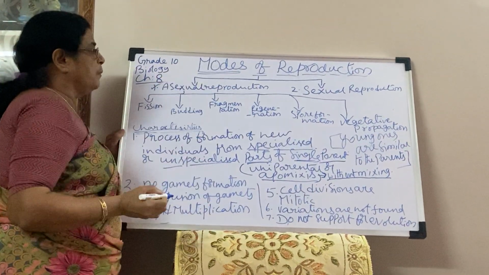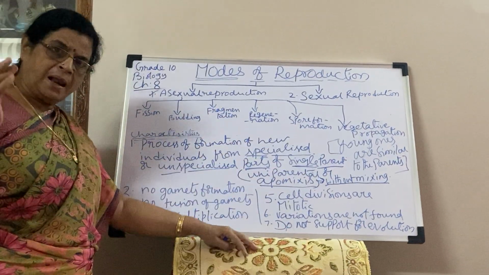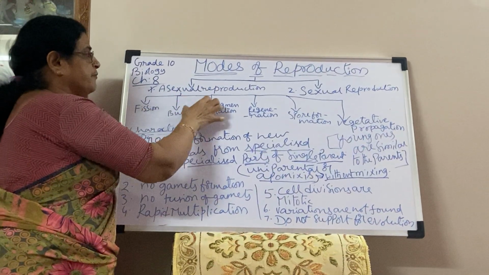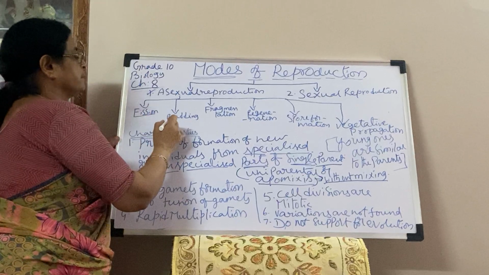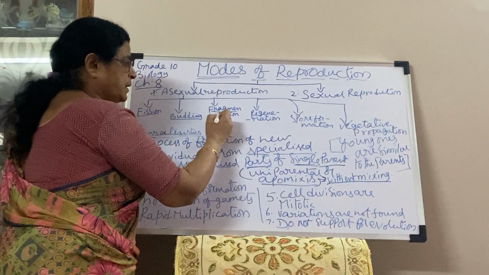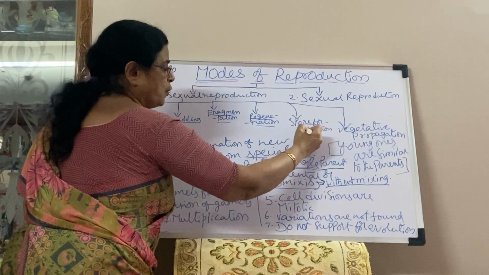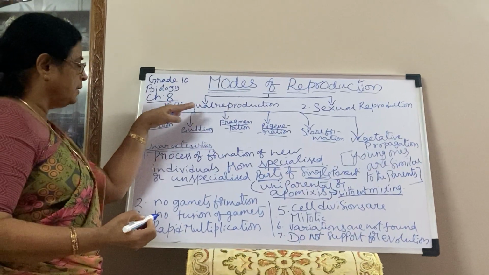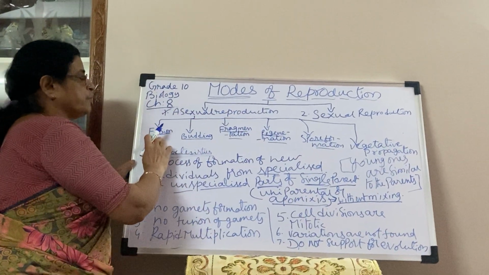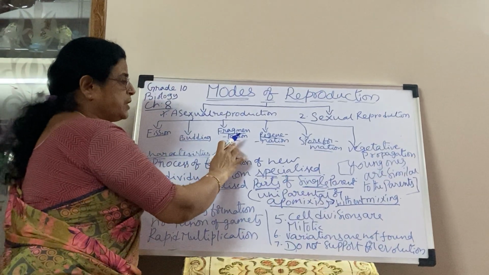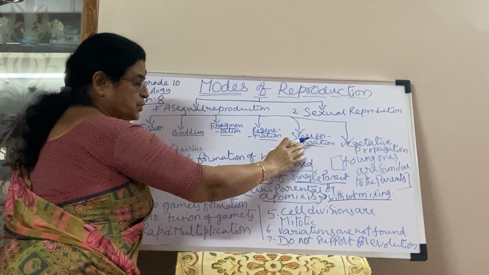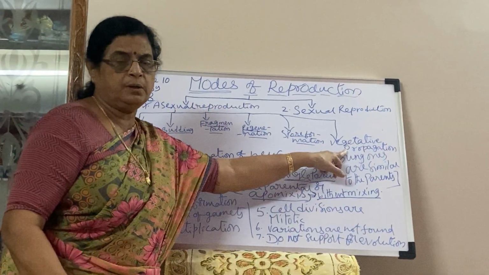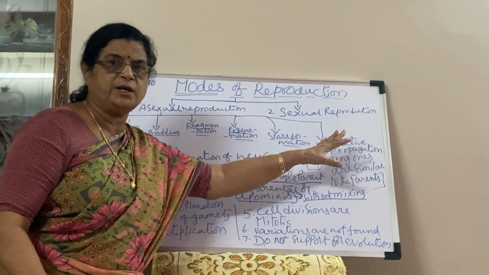In the asexual mode, there are many types. Plants reproduce, animals reproduce. In the lower level organisms, the types of asexual reproduction are fission, budding, fragmentation, regeneration and sporulation, that is, spore formation. Coming to plant asexual reproduction, it is vegetative propagation, and its types we will discuss later.